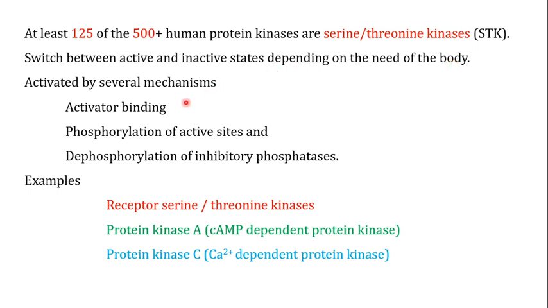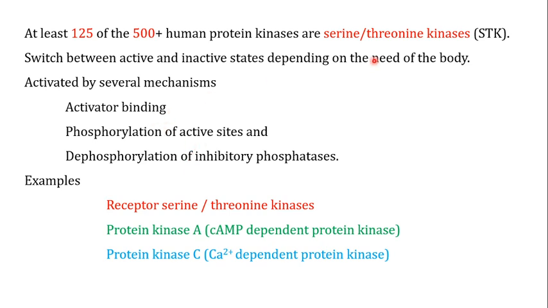For example, they can be activated after the binding of an activator, after the phosphorylation of their active sites, or after the dephosphorylation by inhibitory phosphatases. So they can be activated by any of these mechanisms that we just discussed.